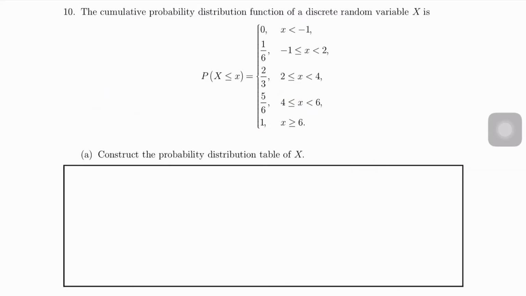Question 10, the cumulative probability distribution function of a discrete random variable is given as follows. So this one is cumulative. That means this one is F besar lah, capital F for discrete. Construct the probability distribution table of X.